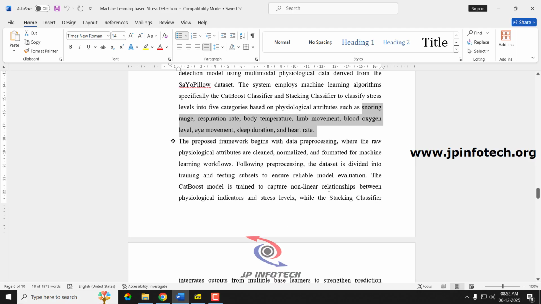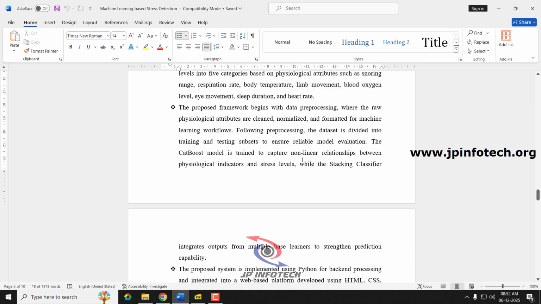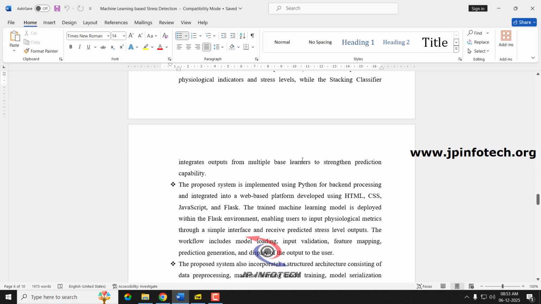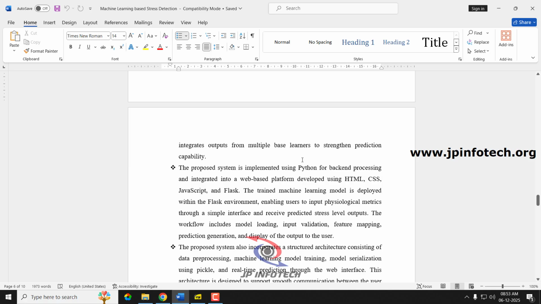In the proposed framework we first have data pre-processing, where the raw physiological attributes are cleaned, normalized and formatted for the machine learning workflow. Following the pre-processing, the dataset is divided into training and testing subsets to ensure reliable model evaluation. The CatBoost model is trained to capture the nonlinear relationships between the physiological indicators and the stress level, while the stacking classifier integrates output from multiple base learners to strengthen the prediction capability.